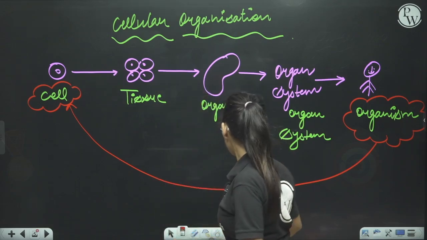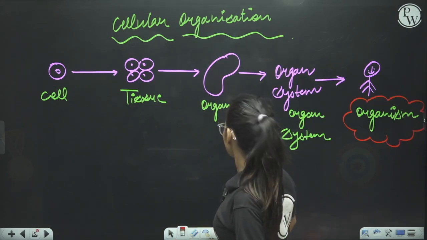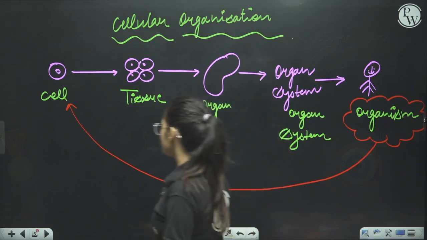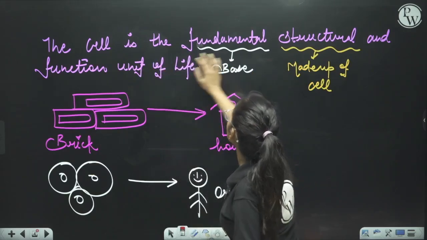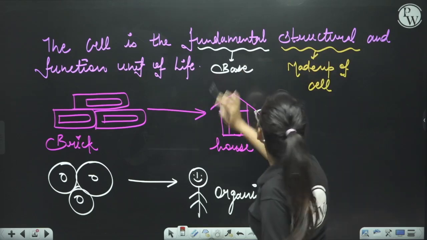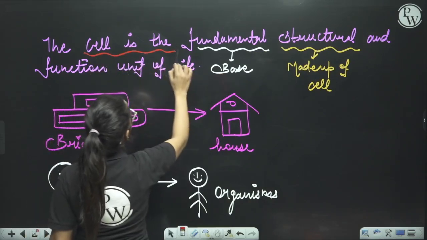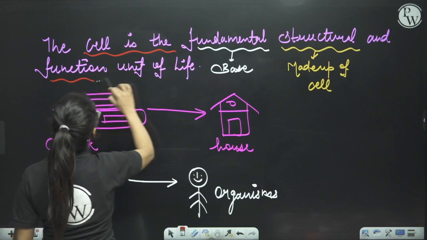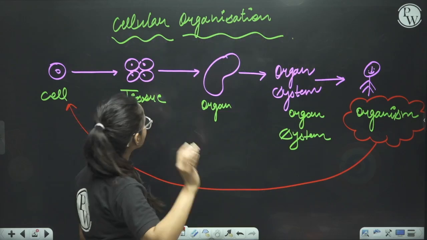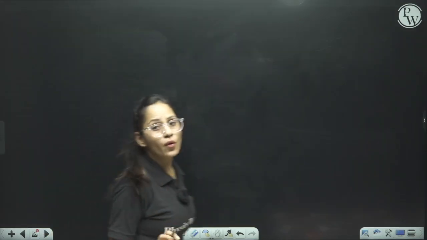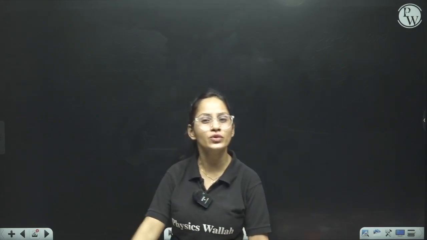Okay, so students, we have talked about the cell being the fundamental structural unit of life. But now we'll talk about the cell being the fundamental functional unit of life. This is the second word you can see. Now we'll understand why we call the cell the functional unit of life.